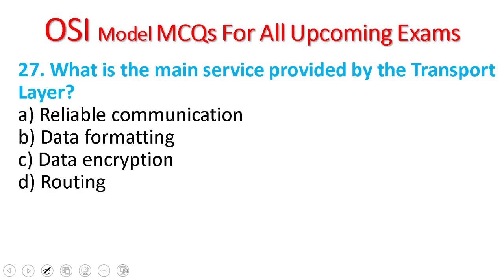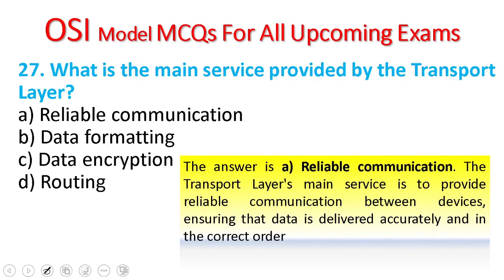27. What is the main service provided by the transport layer? Reliable communication, data formatting, data encryption, routing. In the transport layer, reliable communication is the main service, ensuring that data is delivered accurately and in the correct order. Data formatting is a presentation layer service, data encryption as well, and routing is a network layer service. So A is the correct answer.